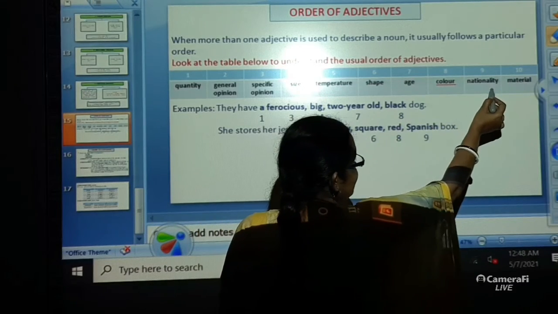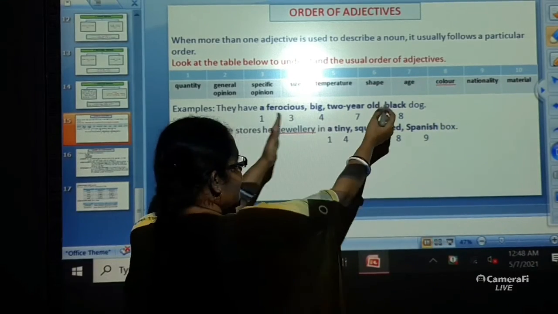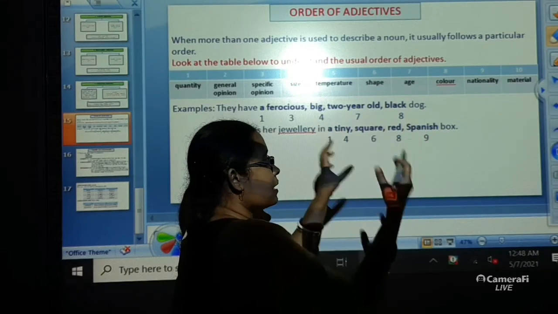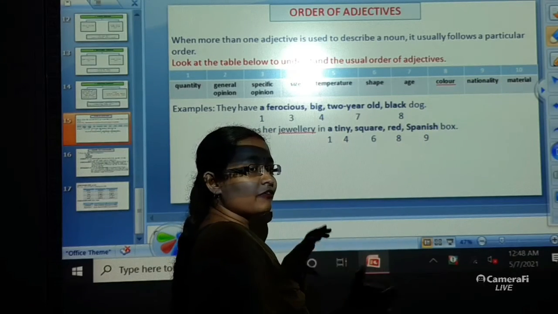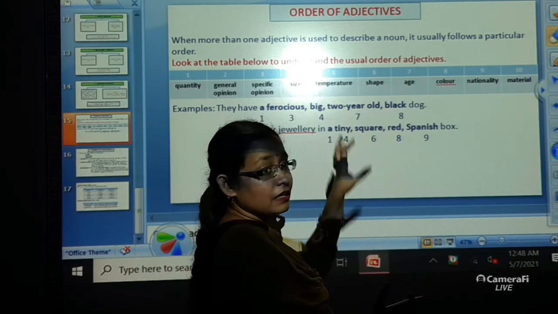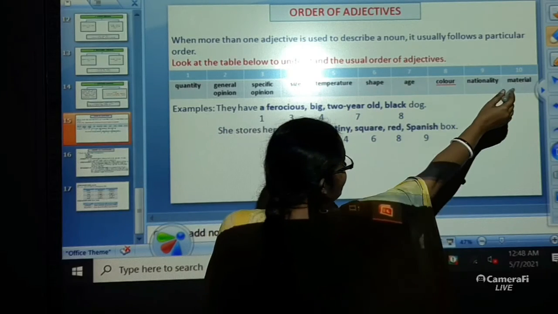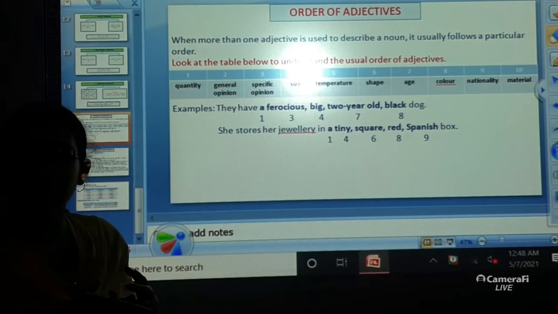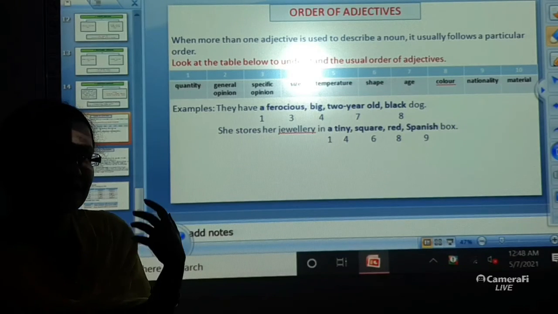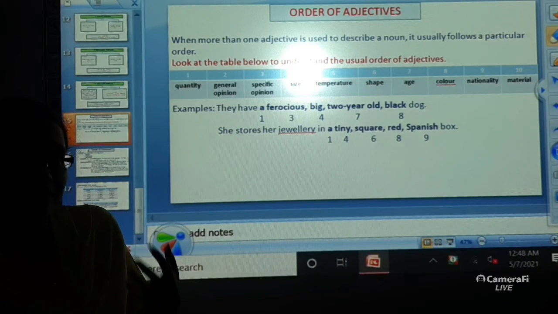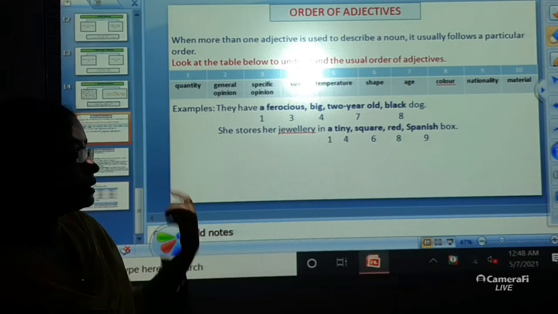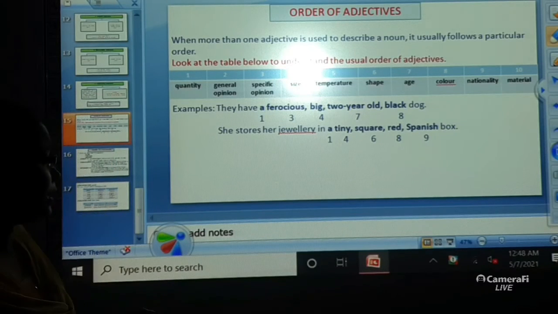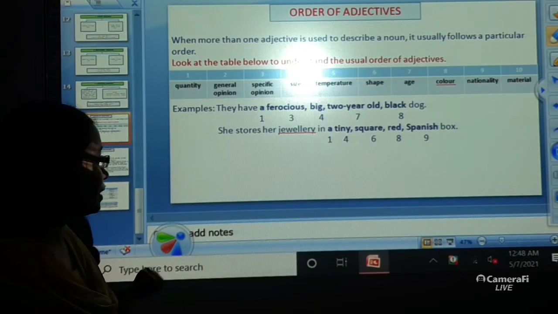Now, next is nationality. But as such, no nationality of the dog is given over here. That is, which country or which place the dog is coming from, nothing has been given. Now, the last that you have over here is material. As you can find, the dog is a living thing, it is not a non-living thing. It is not any kind of thing. So, the word material is not being used over here.